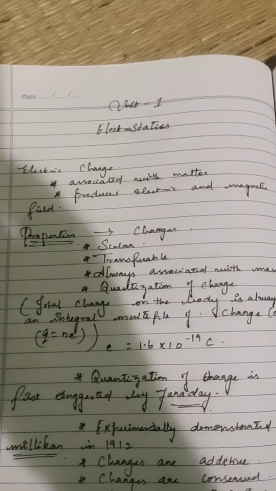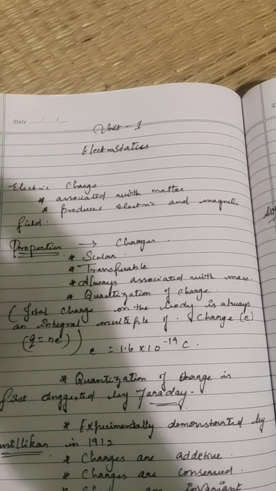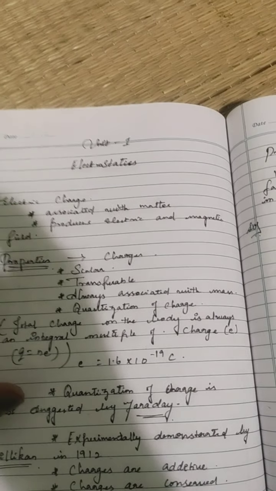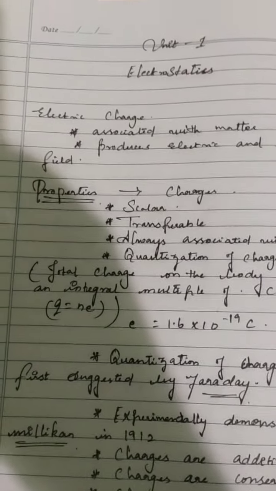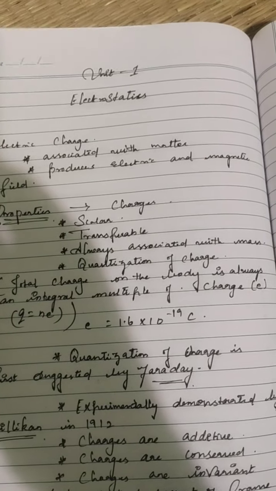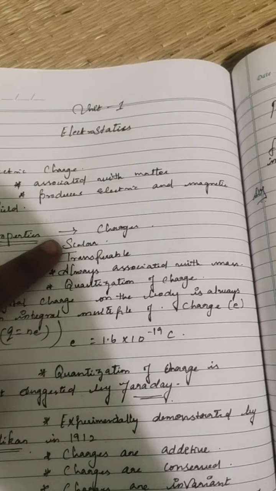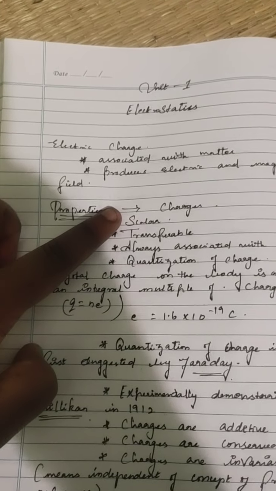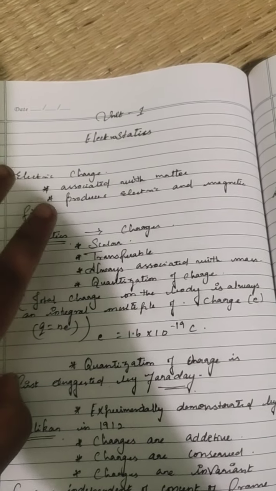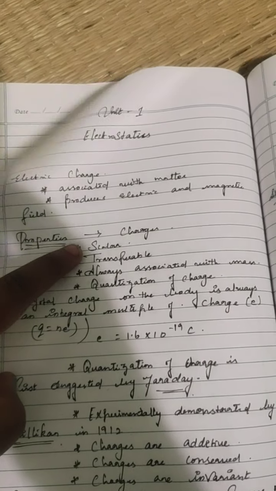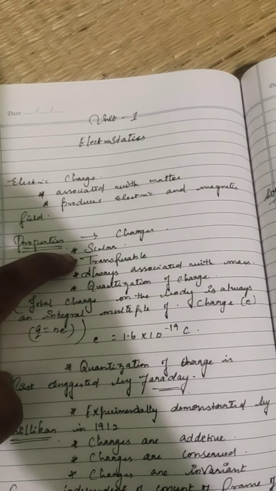First, electric charge: every charge is associated with matter. Without association, charge cannot be produced, and only by associating do these charges produce electric and magnetic fields. Then, properties of charges. Charge is a scalar property. Don't forget this point. Many competitive exams ask whether it is a scalar or vector property, so don't forget it. Charge is a scalar property because it is transferable.